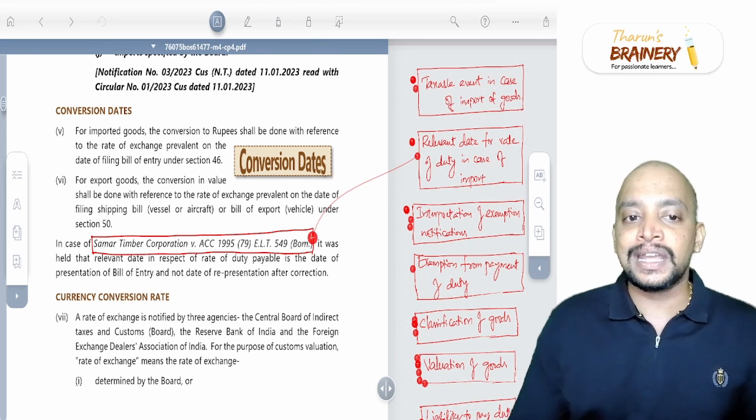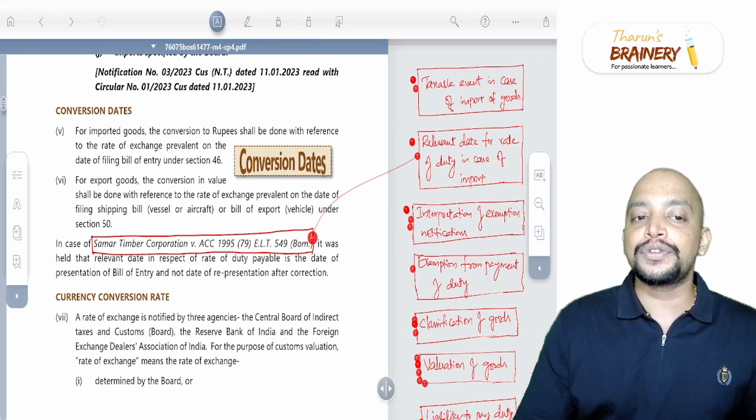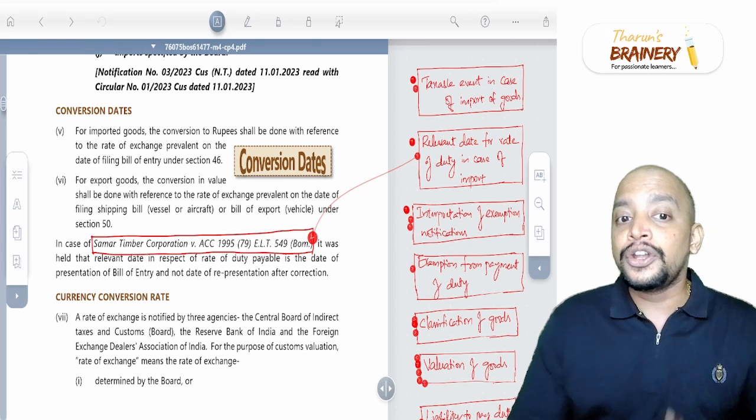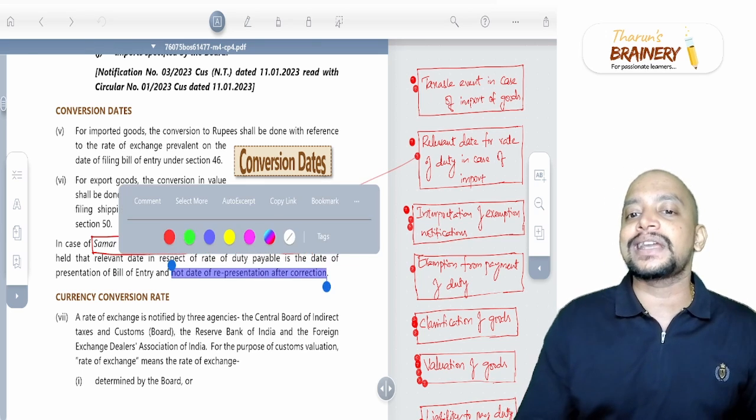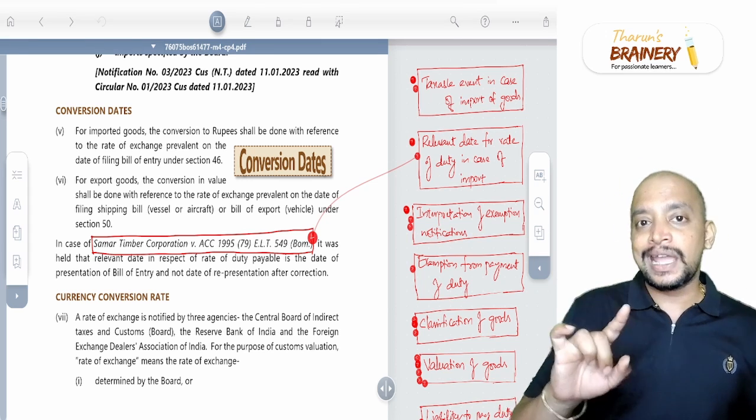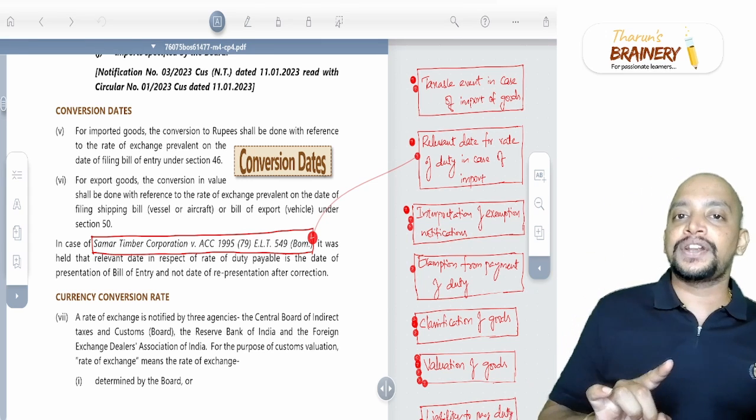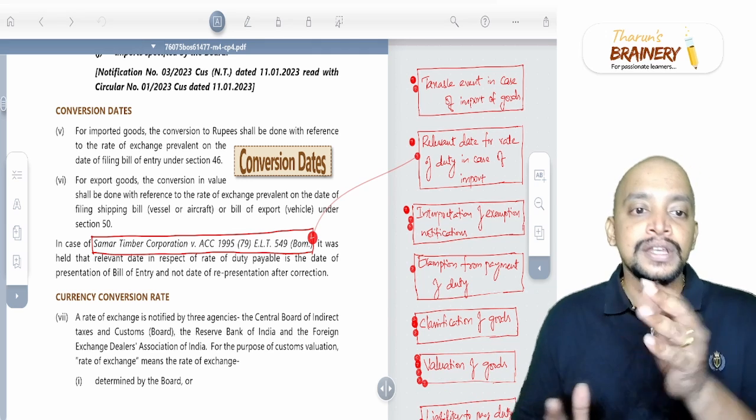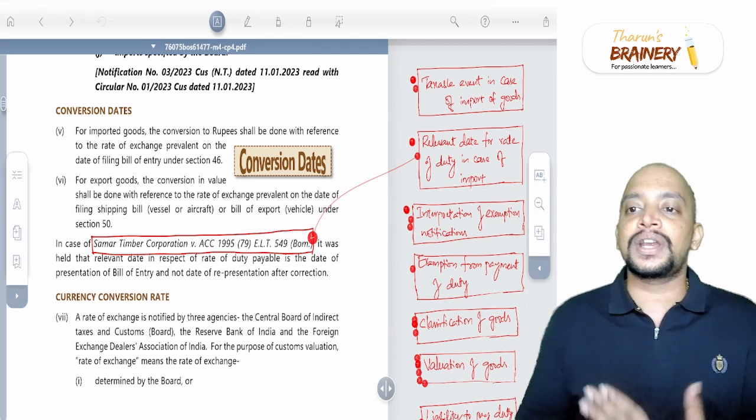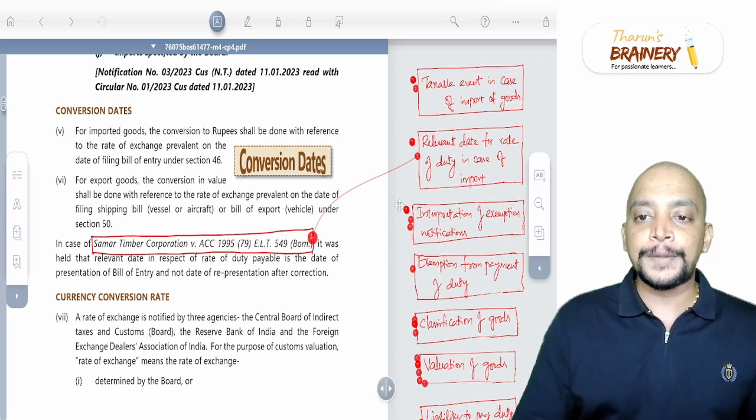They are saying the relevant date in respect of rate of duty is the date of presentation of the first bill of entry, not the date of re-presentation after correction. So don't take it after correction. You take the time when we file the first bill of entry only, not after correction. So that is about Summer Timber Corporation. These three cases are related to the relevant date for rate of duty.